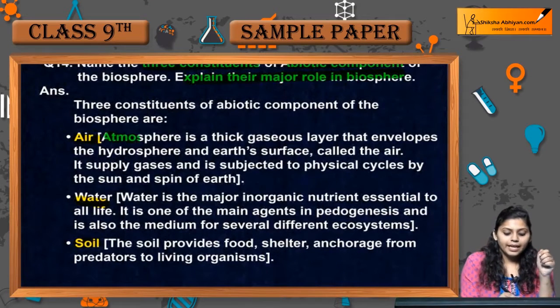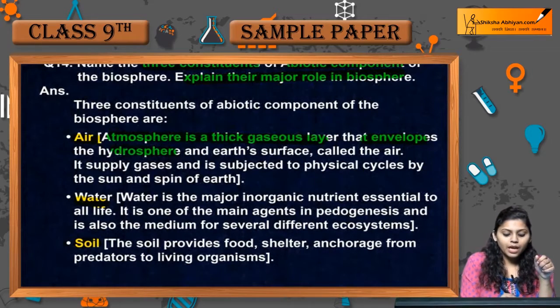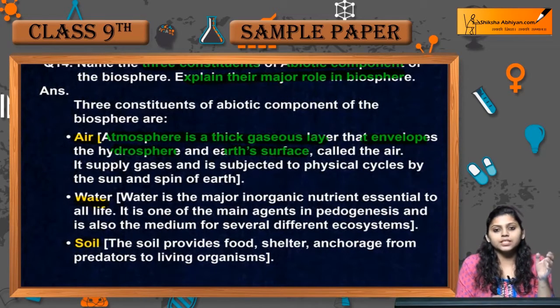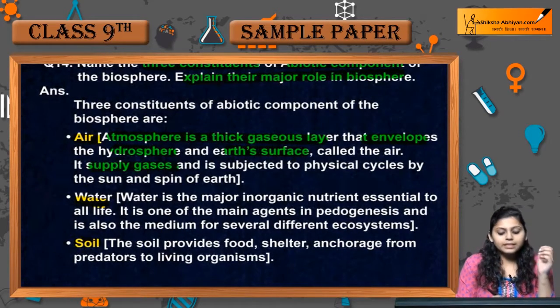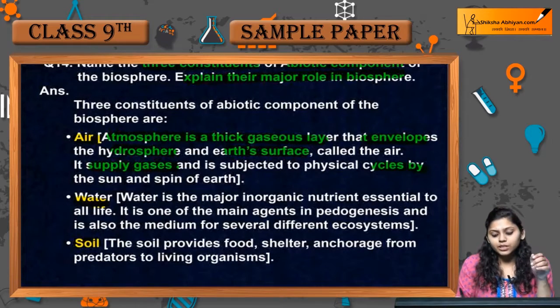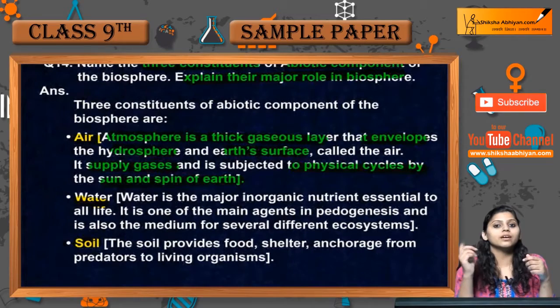Air क्या है? Atmosphere is a thick gaseous layer that envelops the hydrosphere and earth surface. उसे air कहते हैं. एक envelope है gases का, that is known as air, जो cover करके रखती है water layer को और air के और land को और earth surface को. Supply करती है gases and is subjected to physical cycles by sun and spin of earth.